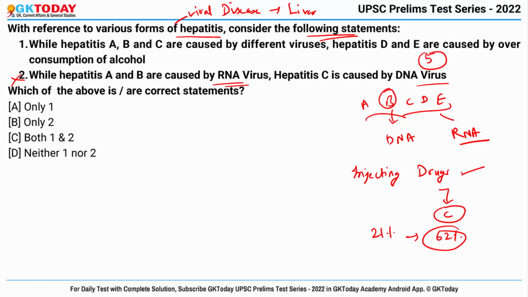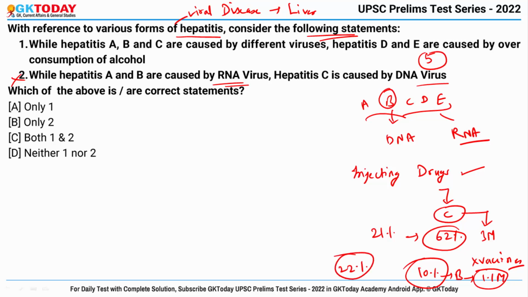So globally, hepatitis C causes 3 million new infections every year, and it is spread through the blood, and there are no vaccines available for the disease. Also, only 10% of hepatitis B infections, which cause 1.1 million new infections per year, are diagnosed, and a mere 22% of them receive treatment. Okay. Now let's talk in detail about these types of hepatitis.